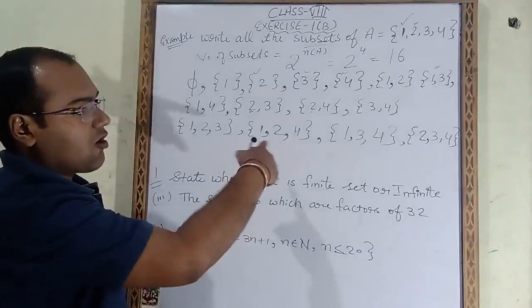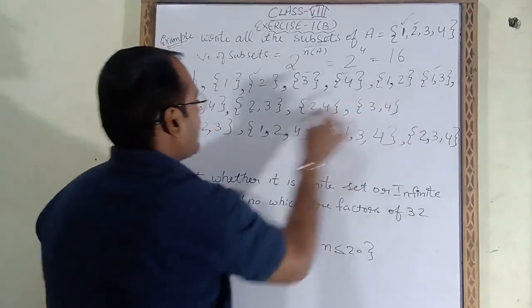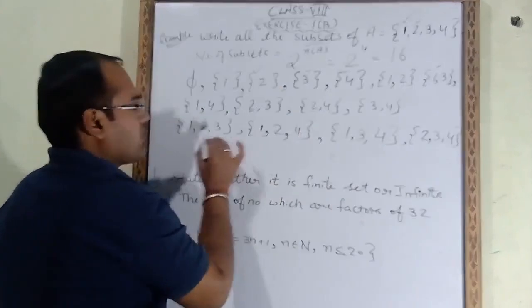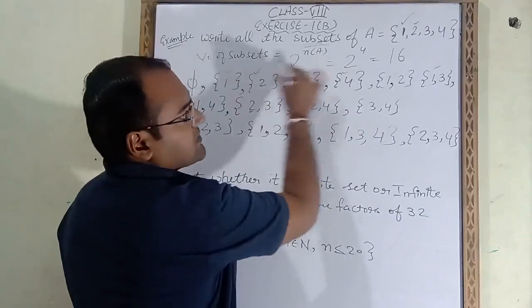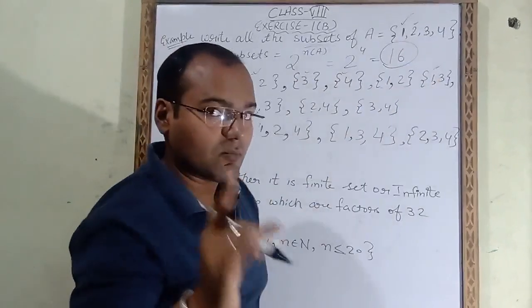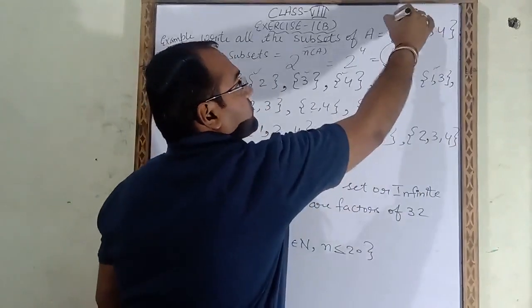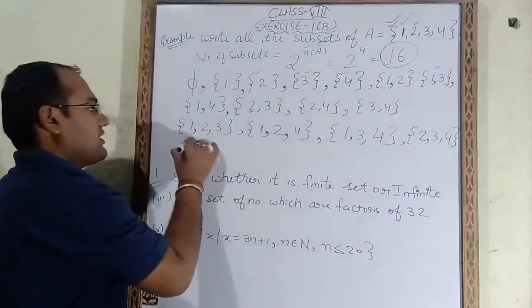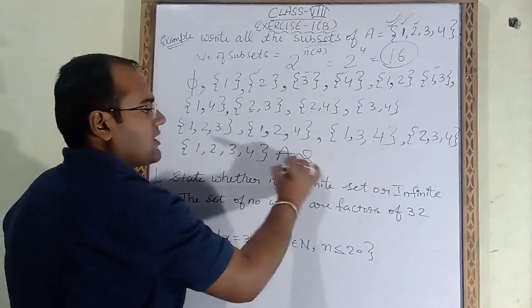Now we will count how many subsets we had written. 1, 2, 3, 4, 5, 6, 7, 8, 9, 10, 11, 12, 13, 14, 15. 15 are over, but the total number of subsets is 16. That means one more is remaining. So at last you have to take the whole set, that means 1, 2, 3 and 4. This is your final answer.